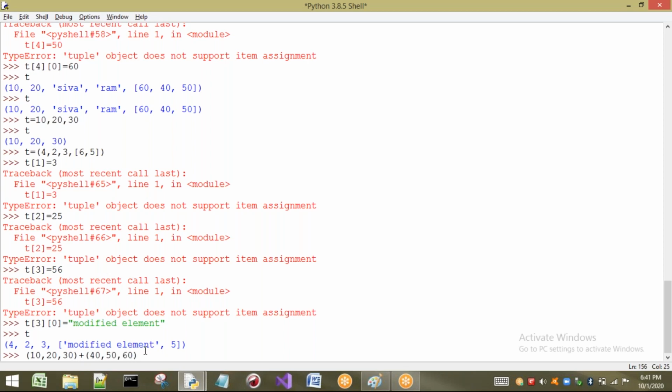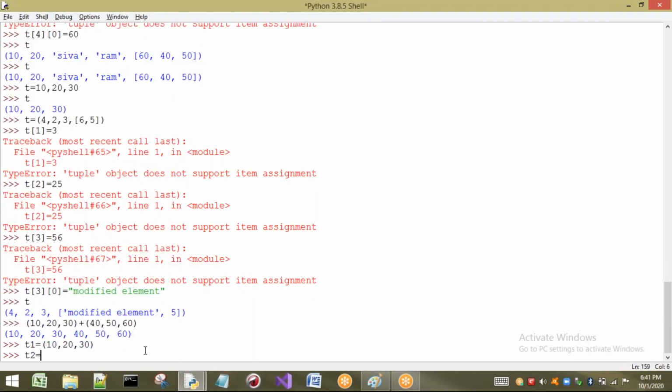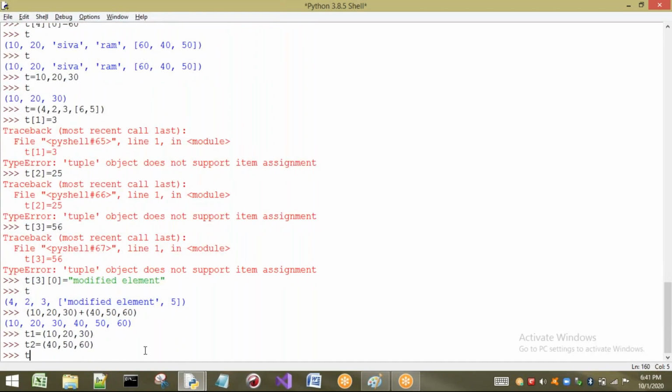When I press enter, these two tuples are going to be concatenated, or we can say combined. Finally we are going to get only one tuple, which is the combination of the first tuple and the second tuple. We can do it this way also: t1 equal to 10 comma 20 comma 30, then t2 equal to 40 comma 50 comma 60, and later t3 equal to t1 plus t2.